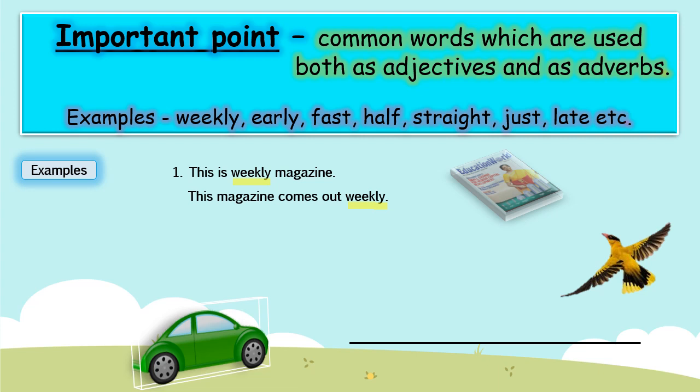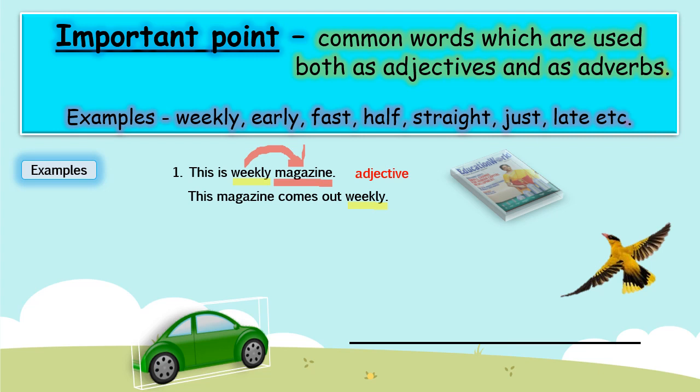This is a weekly magazine. Here the word weekly is placed before the word magazine. What is magazine? Magazine is a book, a thing, so it is a noun. So here the word weekly is describing the word magazine, which is a noun. So it is an adjective.